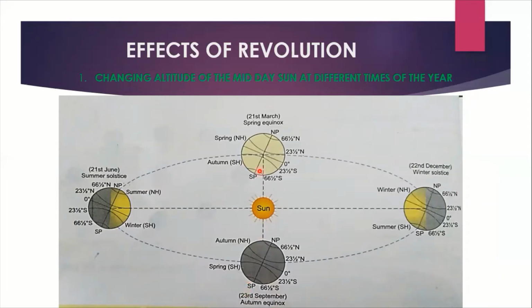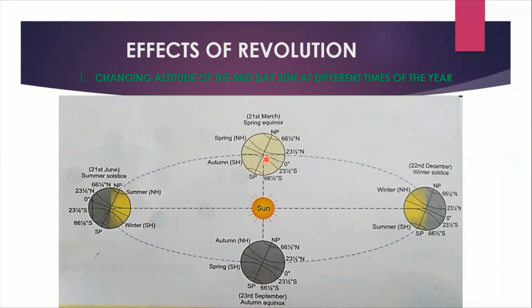So now you can see that the sun's rays are falling vertically on equator. That time, we are considering only the altitude of sun. So here you can see the earth is closest to the sun. That means the altitude of the sun is very less here. Correct? Okay, so that is the first thing, that on 21st March and on 23rd September, or 22nd September also you can write with respect to leap year.